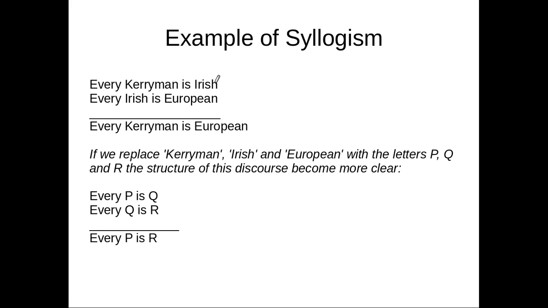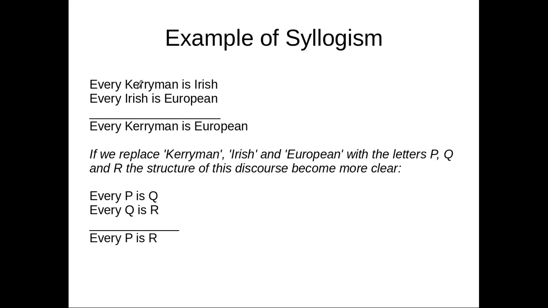Also, Irish appears in the first premise and in the second premise, once as a predicate and another as a subject. This is called the middle term. European is the predicate of the conclusion.